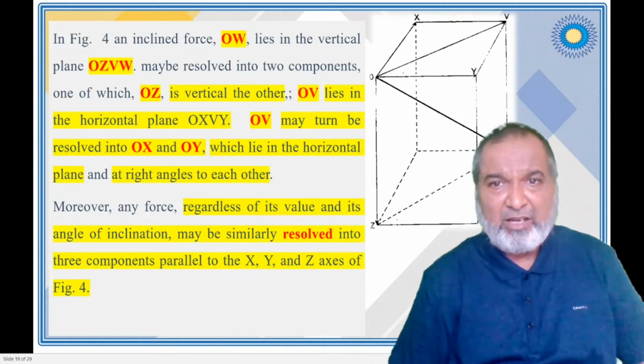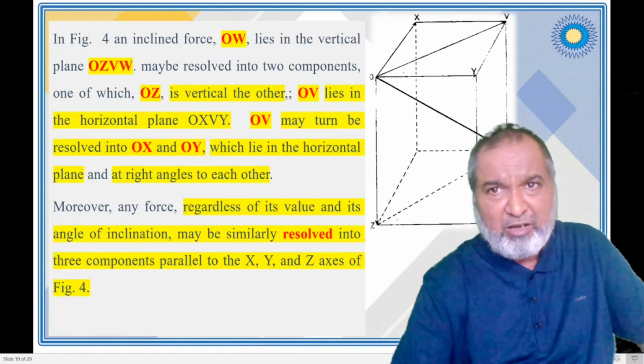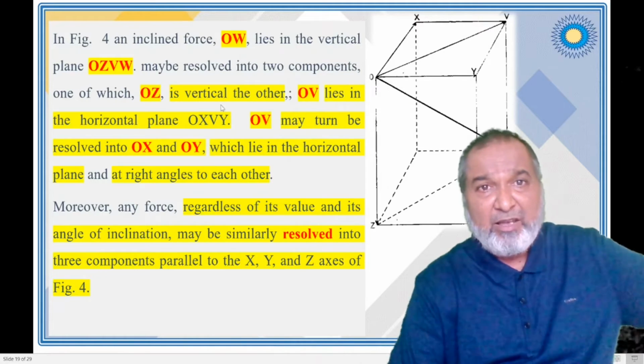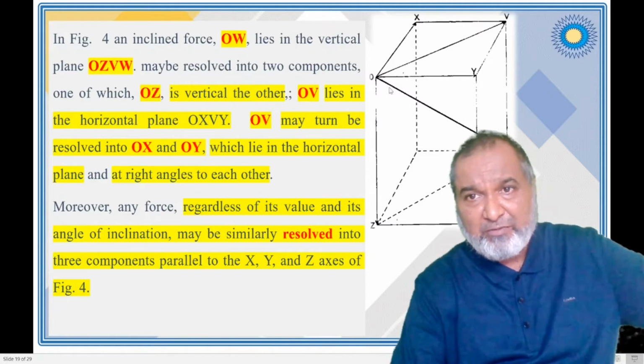Now you can see the bigger picture we are going to make. This is figure 4, inclined force OW. This is very important.